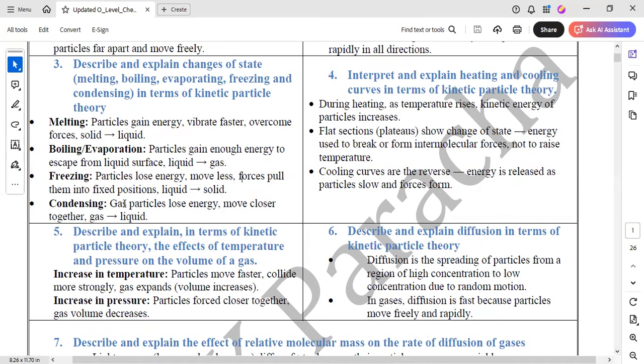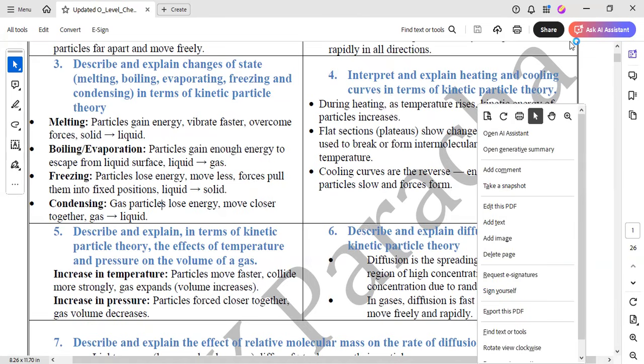In condensing, gas particles lose energy, move closer together, and gas turns into liquid. Again, there is a gain in intermolecular forces. Gases have a negligible intermolecular force of attraction, and in liquid there is a considerable amount of force of attraction between particles. So in freezing and condensing, in both cases, the force of attraction of particles increases and temperature decreases. The thermal energy is converted into the intermolecular force of particles, the forces of attraction between the particles.